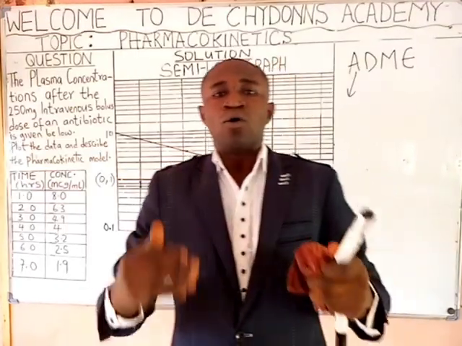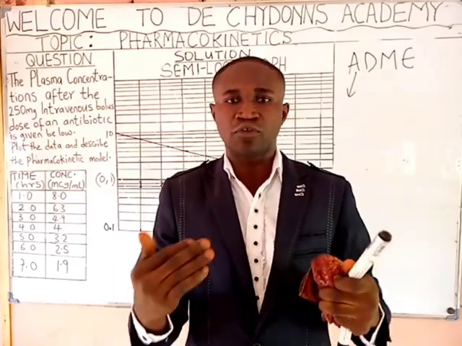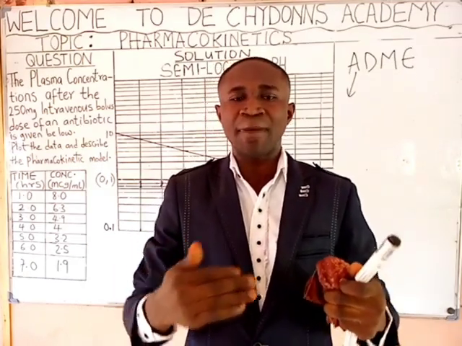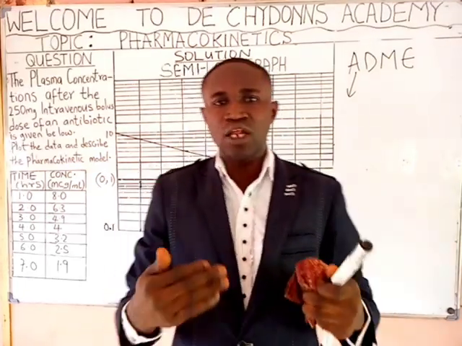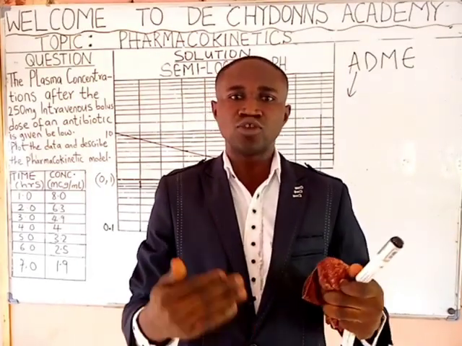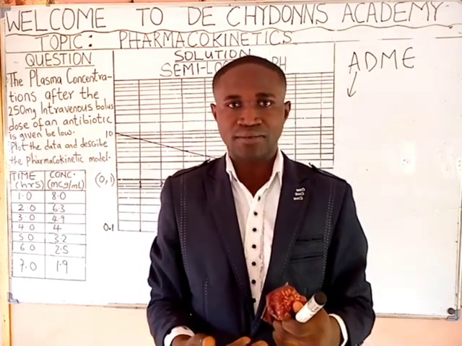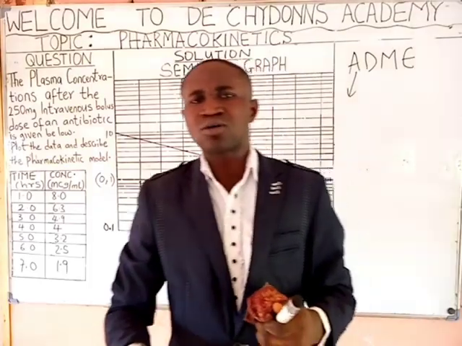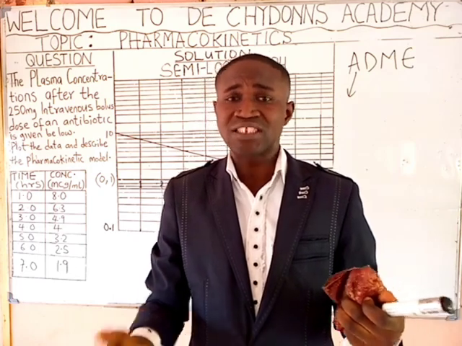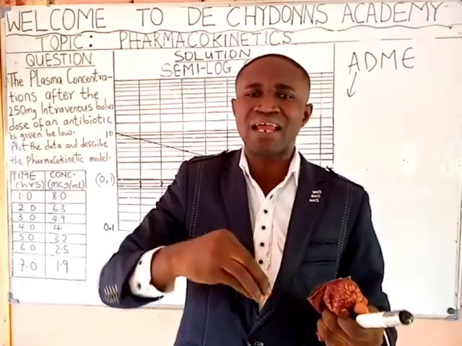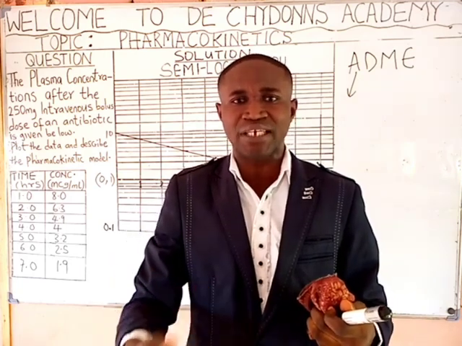Then, when we talk about the kidney, the kidney is used for excretion of drugs and it's also used for metabolism of certain drugs. Now, the liver is known as the usual organ for drug metabolism. When a drug has a narrow therapeutic window, so to speak, it simply means that the drug will be eliminated rapidly, and so small doses of that drug must be given often to achieve therapeutic effect.